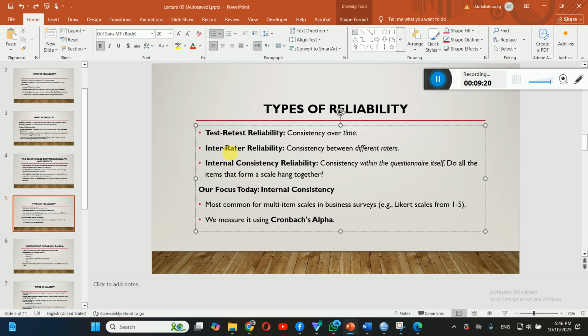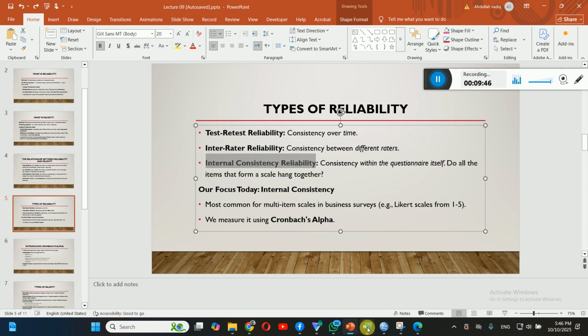Because similar performance is just rated differently. Two different raters are rating the same question differently, using similar responses or a similar outcome. So this is kind of an inter-rater reliability issue, dear students. These two we are not really concerned about now. What we are really concerned about is internal consistency reliability, which we have already discussed.